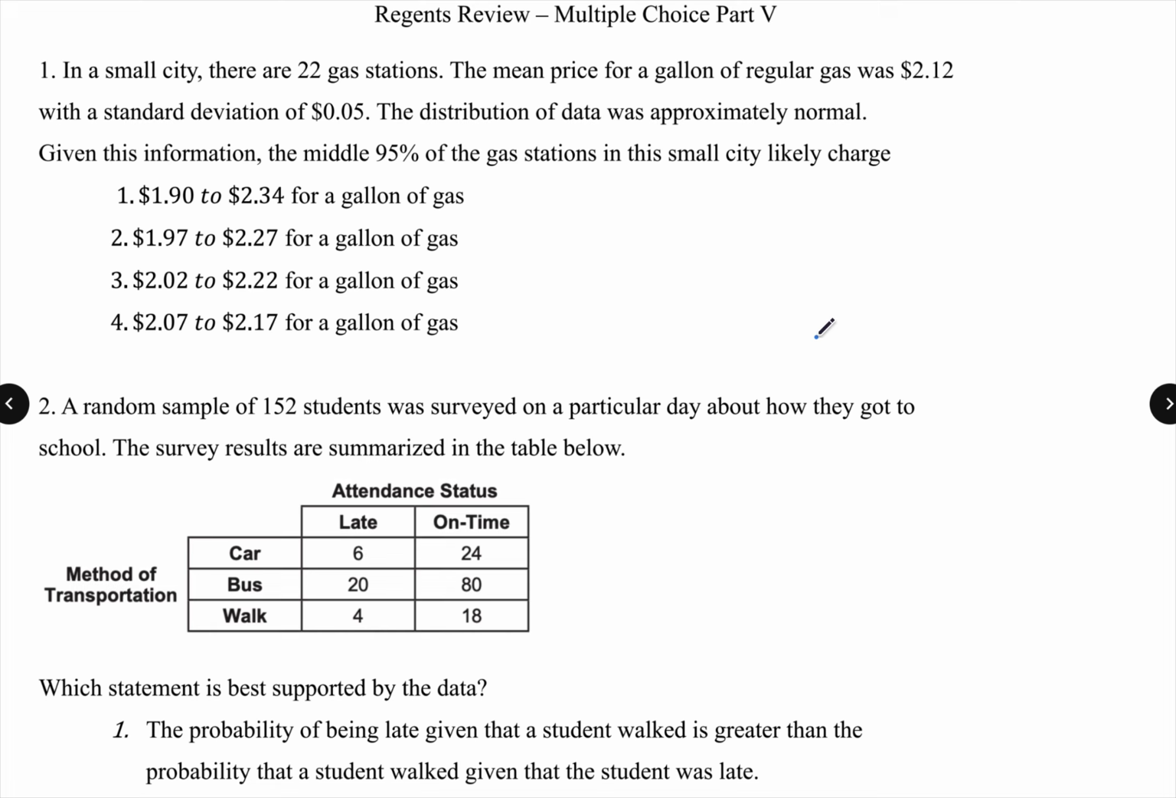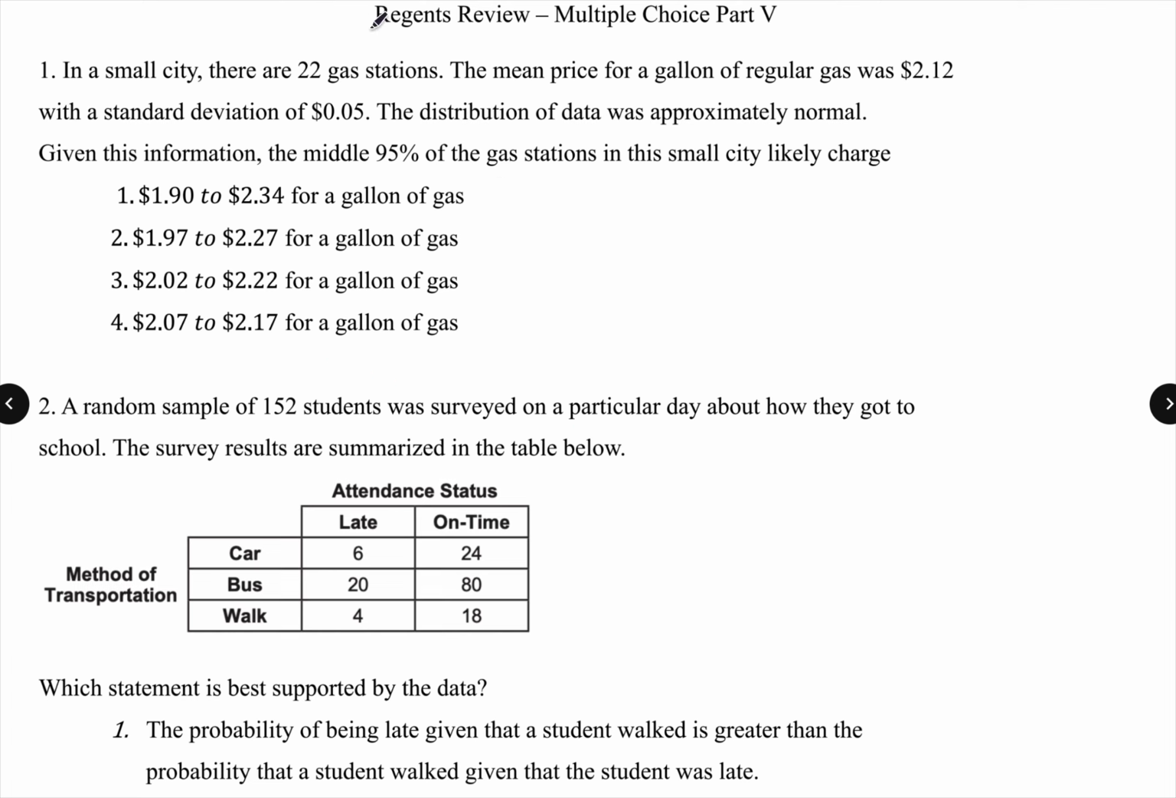Round 5 of our Regents review. We're looking at the multiple choice, the first page. The first one says in a small city, there are 22 gas stations. The mean price for a gallon of regular gas was $2.12 with a standard deviation of 5 cents. The distribution of data was approximately normal. Given this information, the middle 95% of gas stations in this small city likely charge.